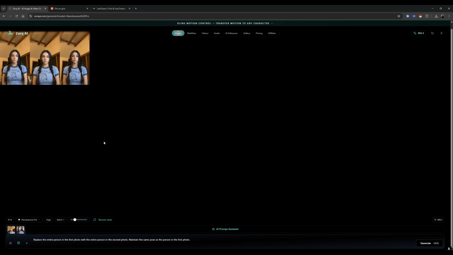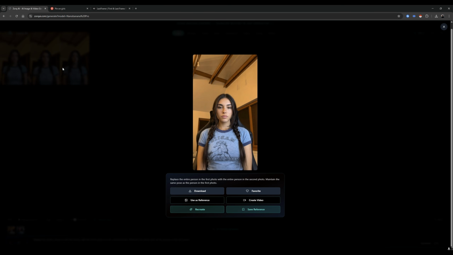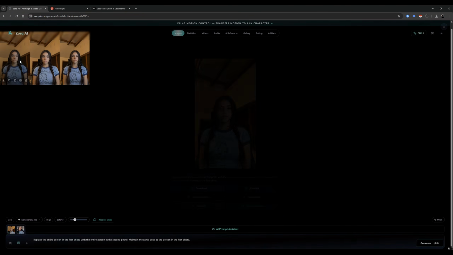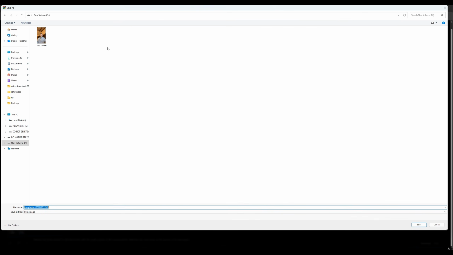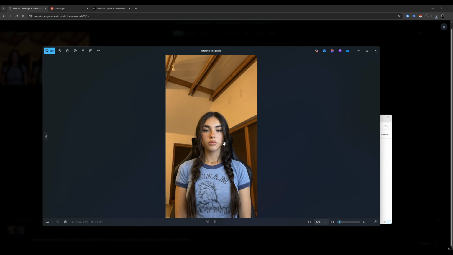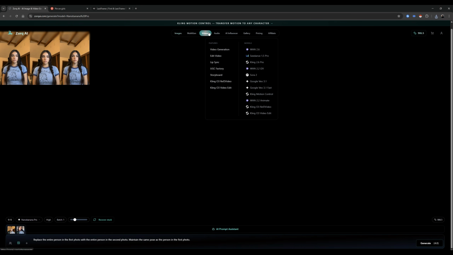So now that it's finished generating, we have a few good results. Looking at them, I think this one looks the most, I mean, they all look pretty good. This one looks the most accurate though, so let's download this. We'll call this reference image. Let's take a closer look at it as well. Yeah, that's good. And then we're gonna head over to video generation.